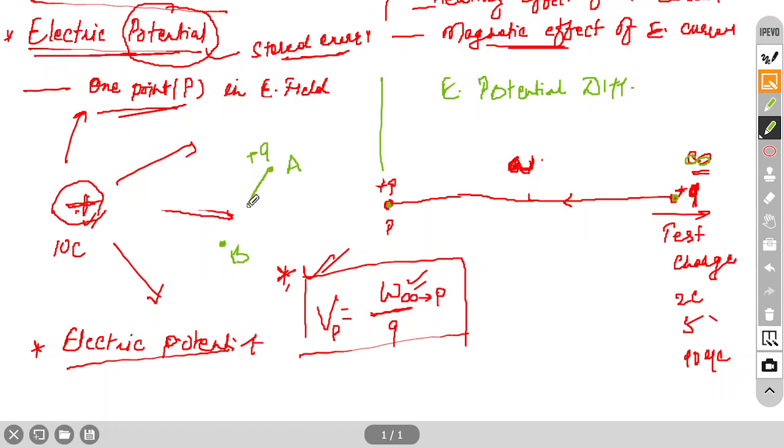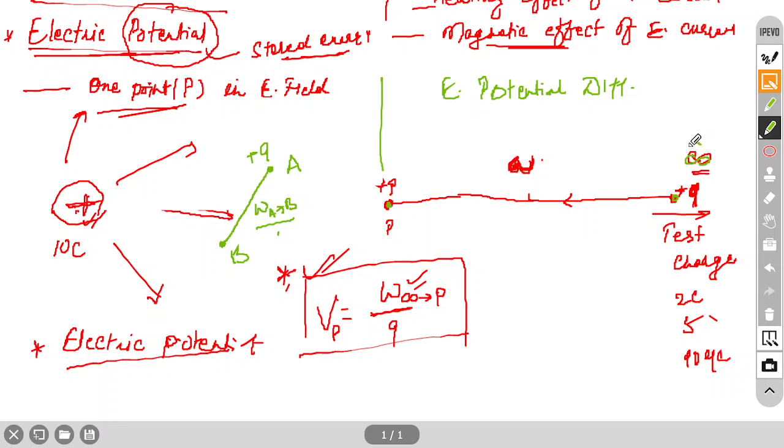and you move this charge from A to B. So you have to do some work, and this work is nothing but A to B. You are bringing the charge from A to B, so it is work done per unit charge. So here potential difference will be like this: work done in bringing a unit charge from point A to B in an electric field is called potential difference. This much difference only.